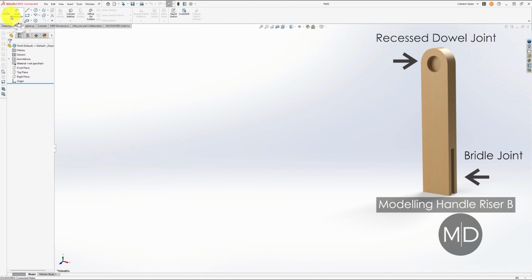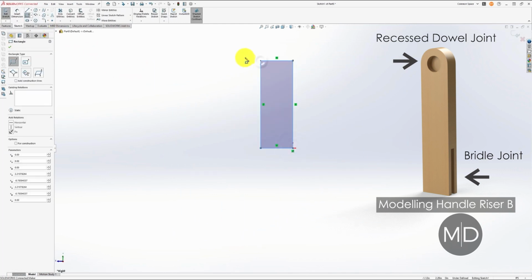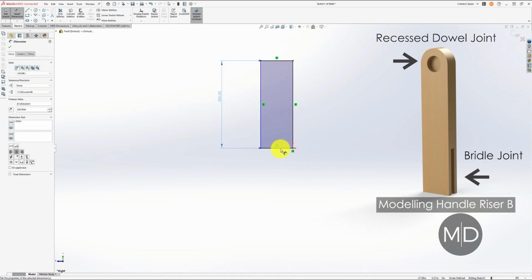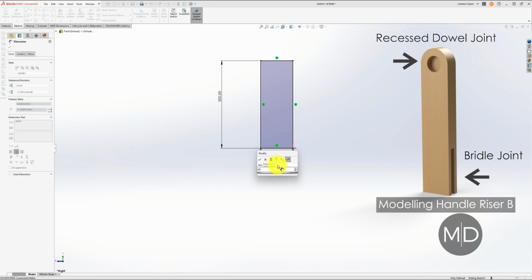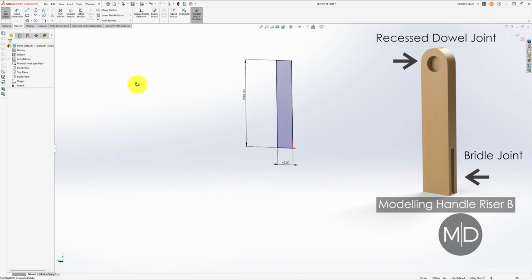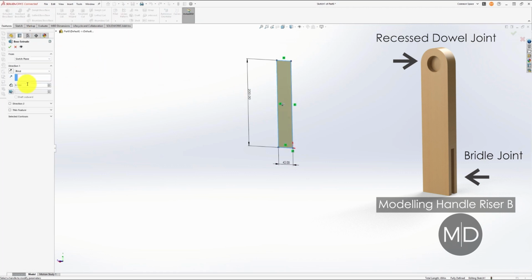Okay, now the sides and ends are completed, we're going to move on to the handle risers. We're going to skip through to handle riser B, and to model this part, again using the sketch tool, choosing a plane and creating a rectangle to start with. That rectangle will be 200 millimeters high and 42 millimeters wide this time, not the 64. And then I'm going to extrude that 19 millimeters thick.